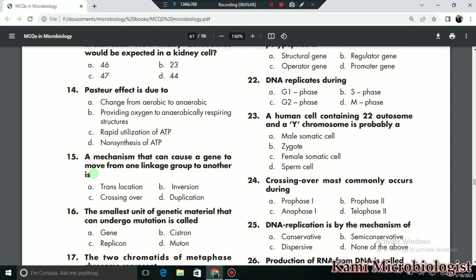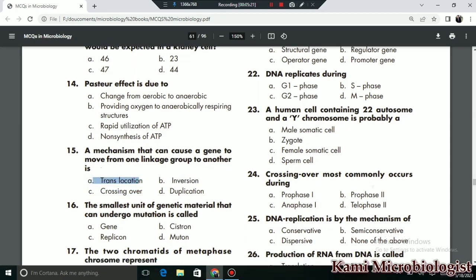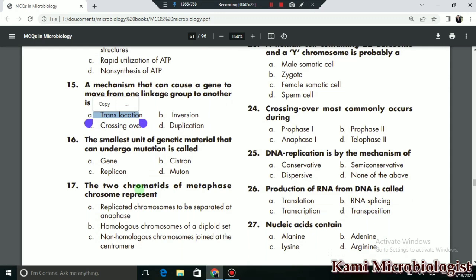Then we have MCQ 15, which says a mechanism that can cause a gene to move from one linkage group to another. What is this? It is actually called translocation. So A is the correct option. MCQ number 16 says the smallest unit of genetic material that can undergo mutation, what do we call it? We mostly call it muton. So D is the correct option.